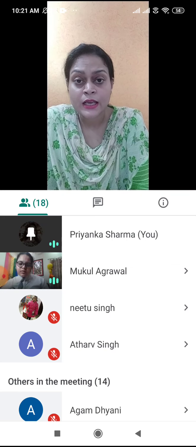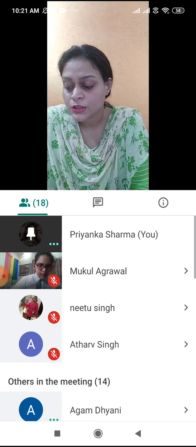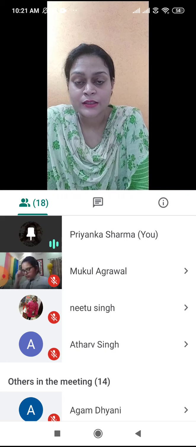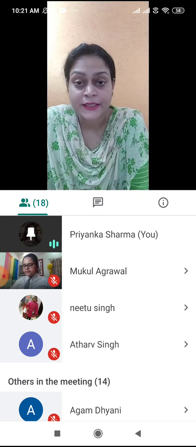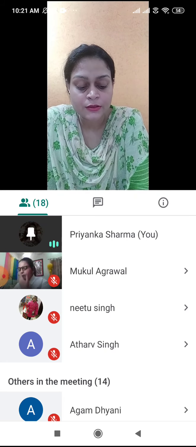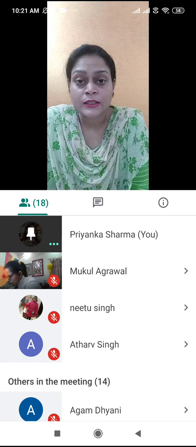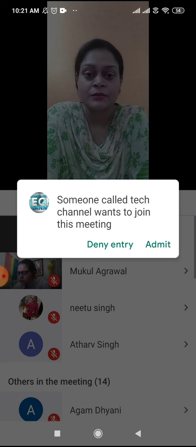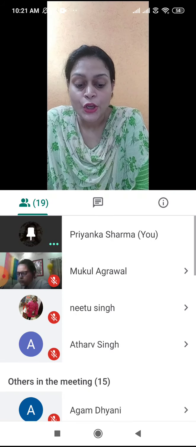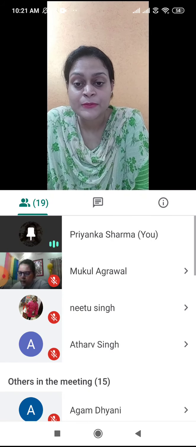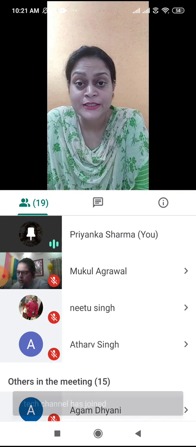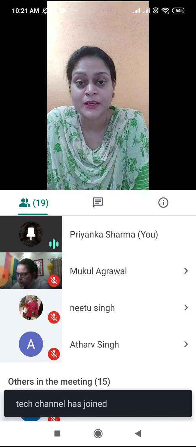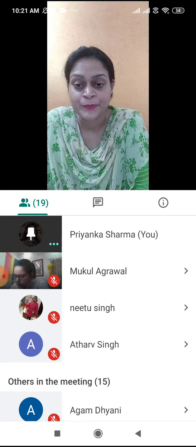In the last class, we had studied the activity related to light, and we had read the definition of light also. And we saw that light travels in a straight line and not in a bent line. It needs a straight path to travel. Now, today we are going to study different types of objects. There are three different types of objects: transparent, translucent, and opaque.